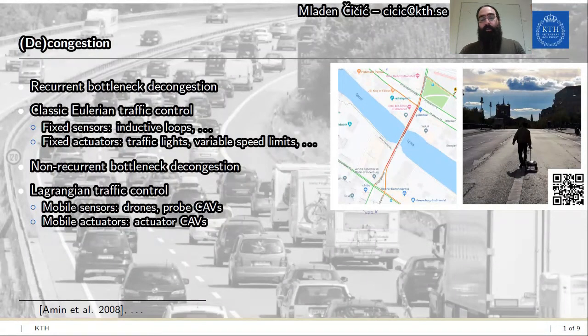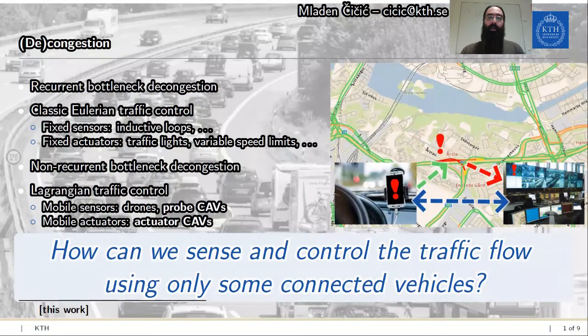And while this approach certainly does have its pitfalls, the potential for using connected vehicles for traffic control is certainly immense. And you don't even need these connected vehicles to be automated, because most of what we're trying to do can be achieved using just a simple app. Therefore, the question that we're trying to answer in this work is how can we sense and control the traffic flow using only some connected vehicles?